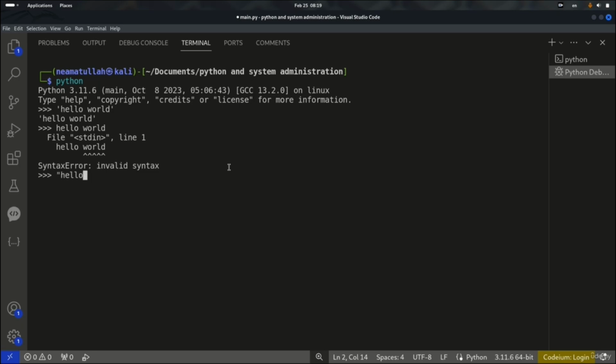So this time with double quote, hello world, double quote, and hit enter. You see that again it is giving me the string that I just typed there. So a string is a set of characters. We can access the characters one at a time.